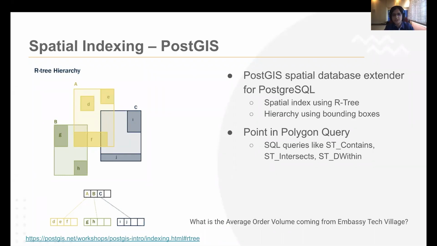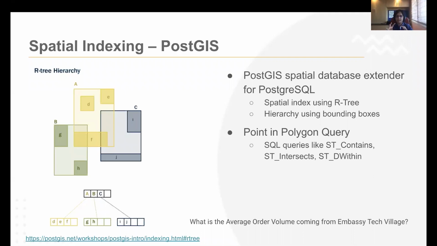Okay. So there's a PostgreSQL database extension called PostGIS, which is specific to this spatial domain. And they use this R-tree indexing, right? Spatial indexing. And they add support for things like what are called point and polygon queries. Meaning, given a GPS ping location, can I tell that this is within the Embassy Tech Village polygon? This is a very difficult question to answer just based on lat long indexing, right? There's just no way you can do it based on an index which is just lat long based because of accuracies and other things that we talked about.